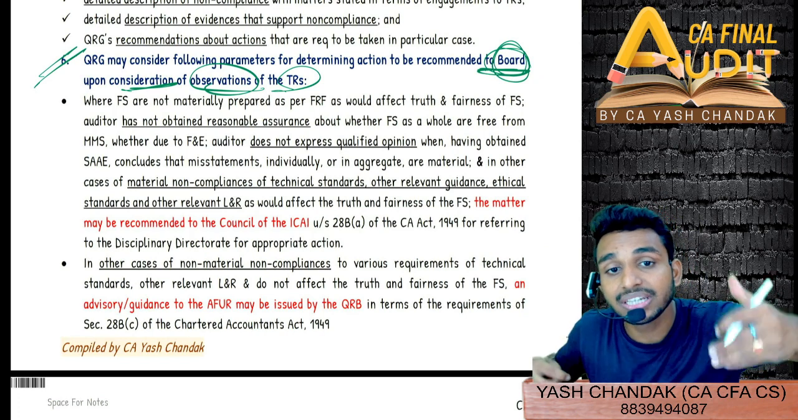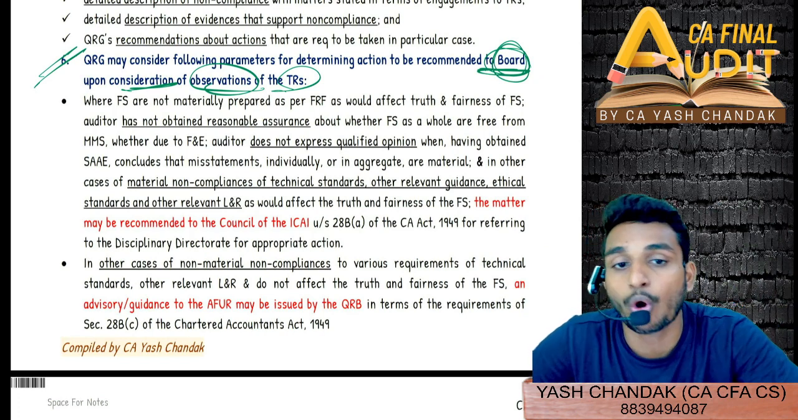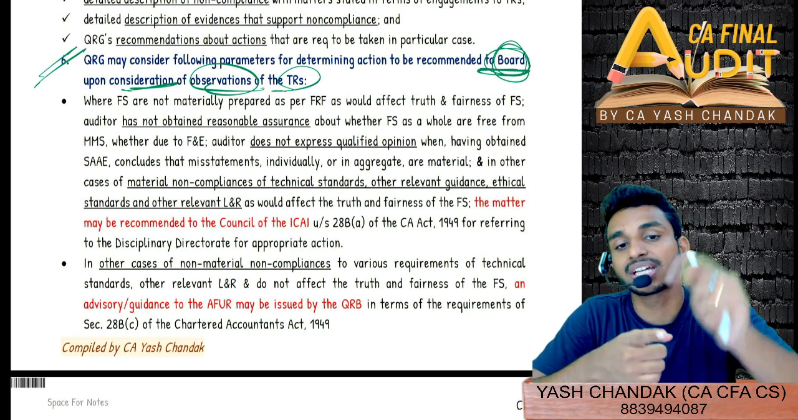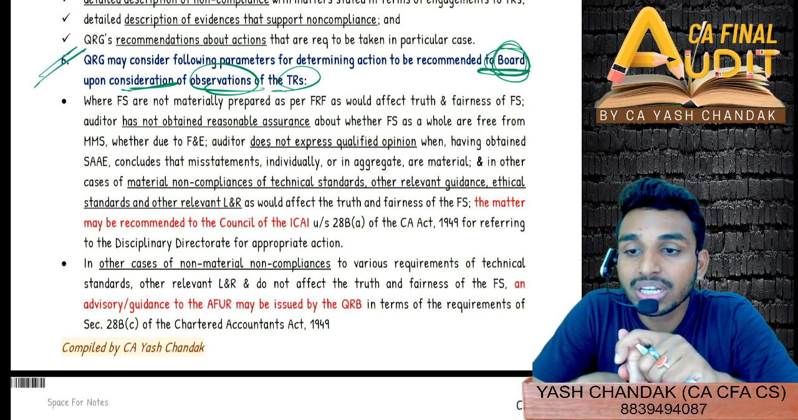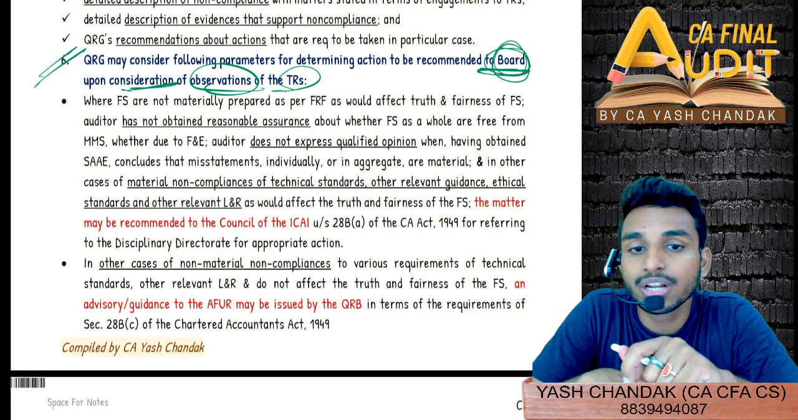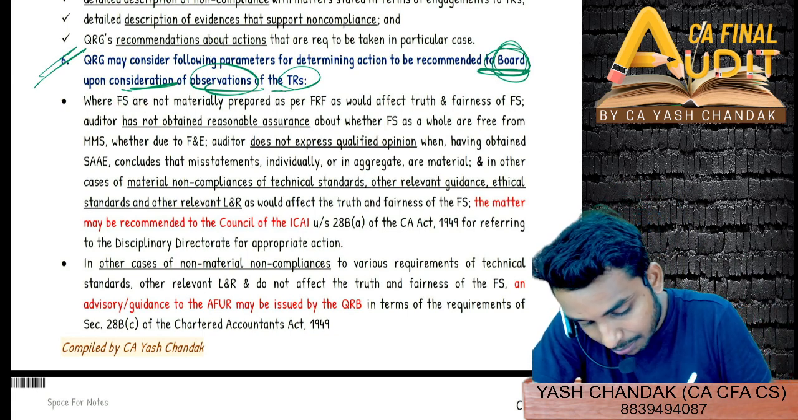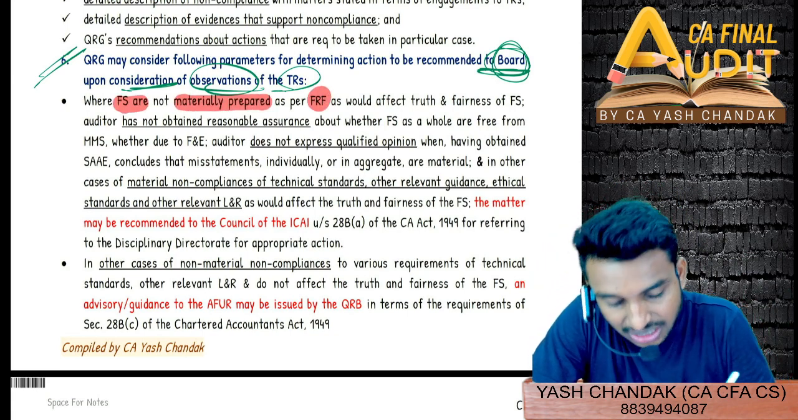And when will we recommend the action to be taken against the auditor? When will we recommend to the quality review board that you need to take action against the auditor? When the auditor needed to issue a qualified or modified opinion, however, he issued a clean report. So the first point is where the financial statements are not materially prepared as per the financial reporting framework.